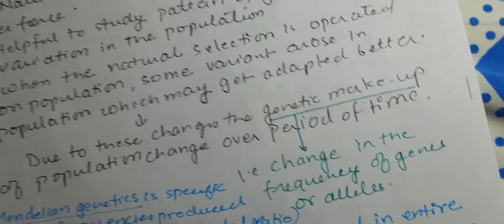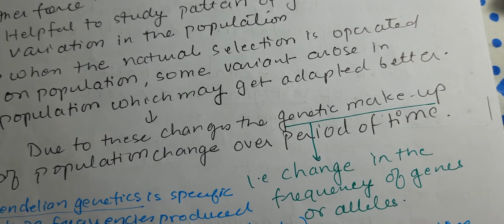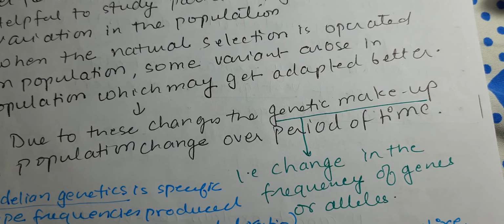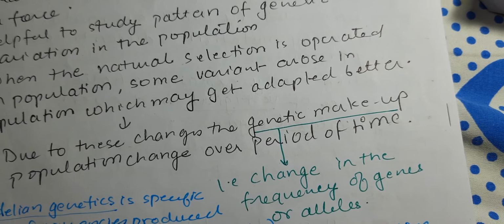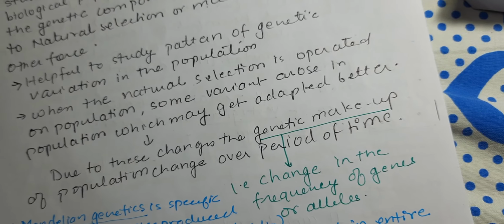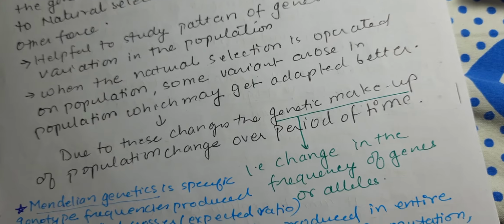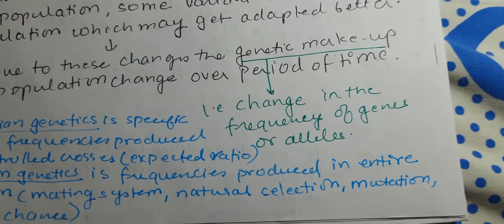This is the theory of natural selection. And when they adapt, their genetic makeup changes. So over a period of time, because of differential reproduction, the genetic makeup of the population changes.